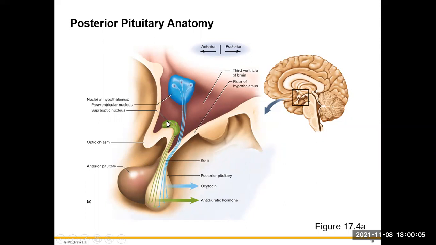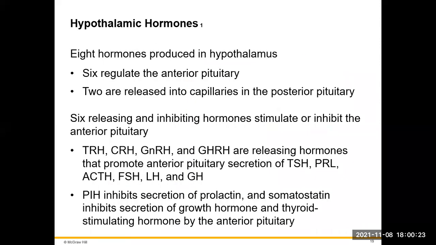The supraoptic nucleus is going to produce our antidiuretic hormone, where it will be stored here in the posterior pituitary, and then upon some kind of impulse, will release that antidiuretic hormone to its target organ.